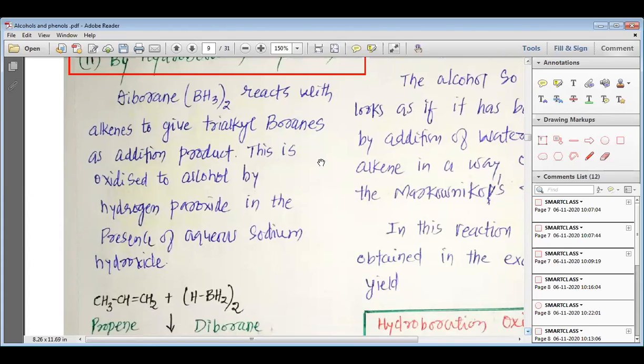In 11th standard, my dear students, we have studied about diborane. Diborane is B2H6, which can also be written as BH3 twice. Diborane B2H6 reacts with alkenes to give trialkyl borane as an addition product. This is oxidized to alcohol by hydrogen peroxide in the presence of aqueous sodium hydroxide.